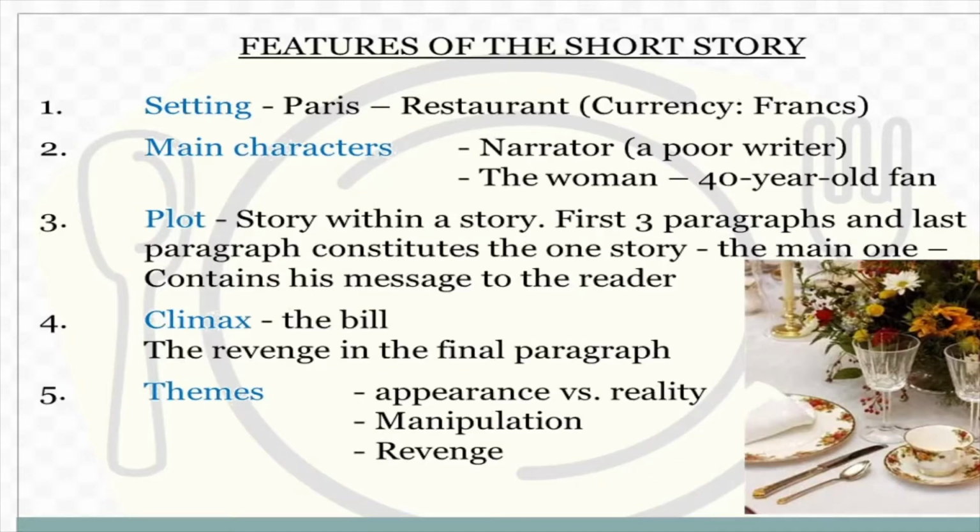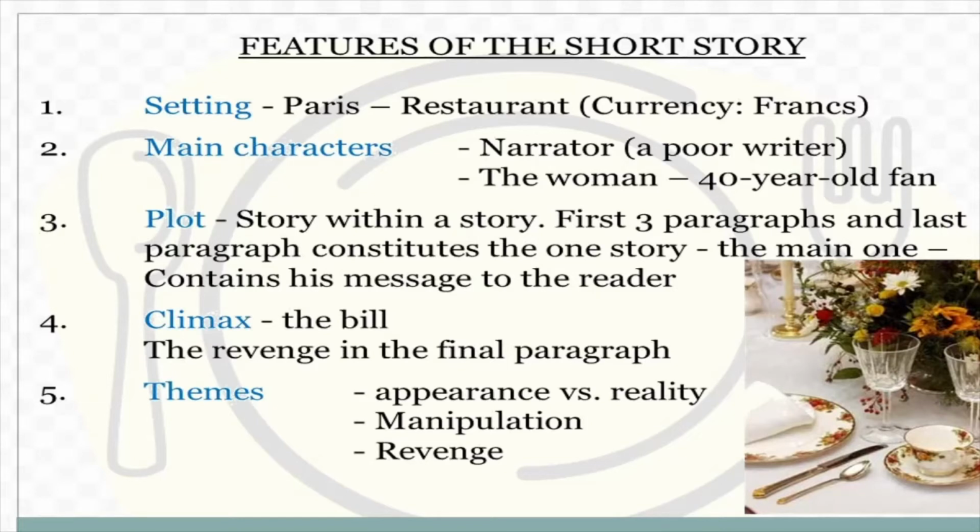So let us see what the setting of this particular story was. This story is set in Paris. Now Paris is in France, and that is why we talked about the currency, isn't it? And what is the currency of France? It is francs. Who are the main characters in the story? The narrator, that is the author, who was a poor writer at that time. And there is a woman also who is a 40-year-old fan.